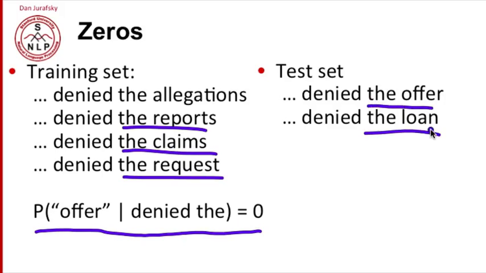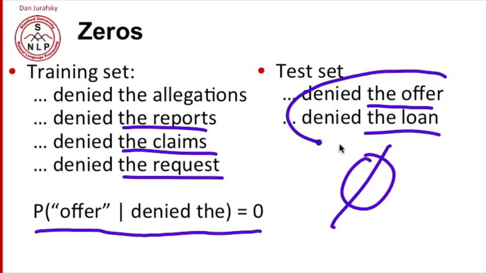What's the probability of those sequences, denied the offer and denied the loan, going to be? Well, the probability is going to be 0 because we've trained our probabilities on our training set. We're going to do a very bad job. If we're a speech recognizer, we'll never recognize this phrase. If we're a machine translator, we'll refuse to translate into this phrase. We're going to claim this phrase is just not good English.